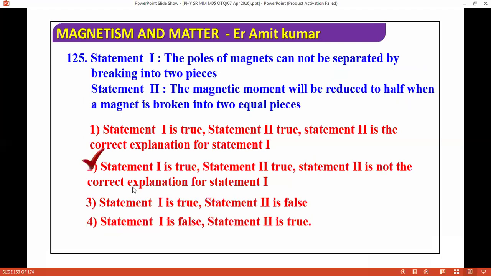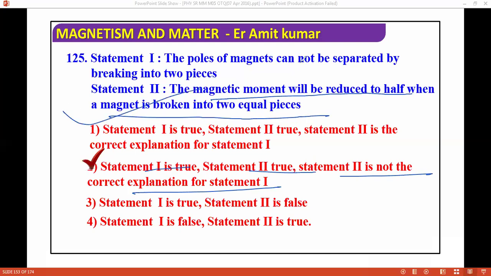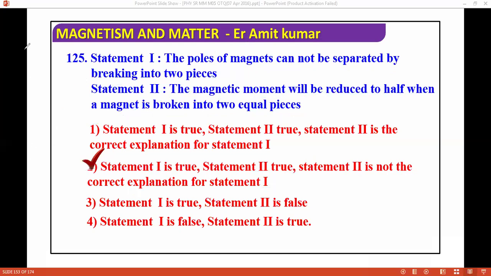So what is the correct answer? First statement and second statement are both correct, but the second is not the correct explanation. The magnetic moment will be reduced to half when a magnet is broken into two pieces. This is correct. And the poles of a magnet cannot be separated by breaking it into two. This is also correct. Next question.